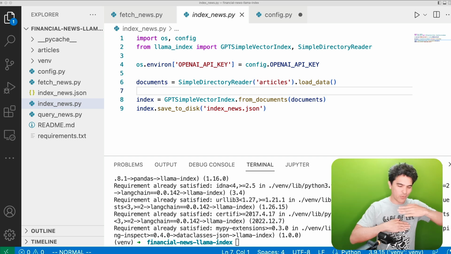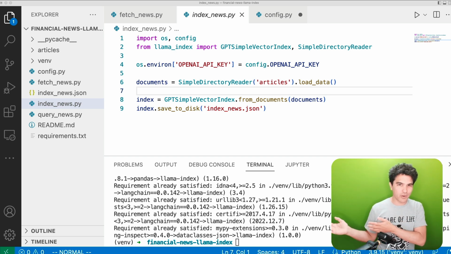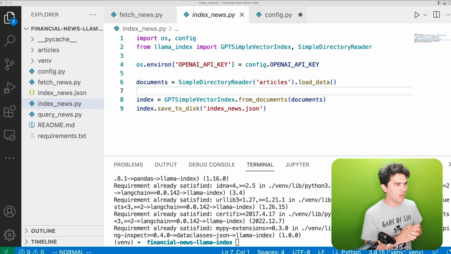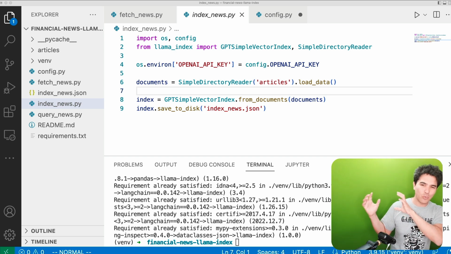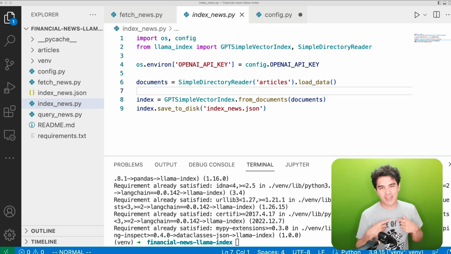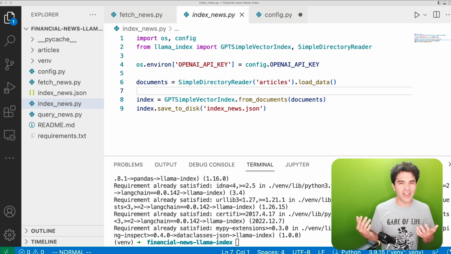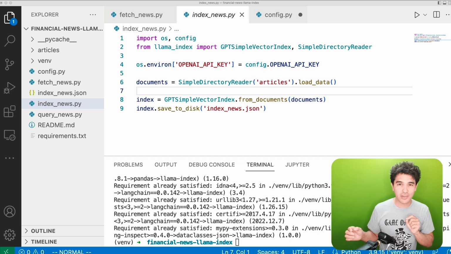So we figured out ways to chunk up our data into paragraphs. We vectorized it using the word embeddings API. And then we used cosine similarity to find the closest text to our query or our search. And then we did a lot of manual work in manipulating pandas data frames and so forth to get our answer. And this worked, and this was great. And you can still do that. And it's important to understand those concepts.